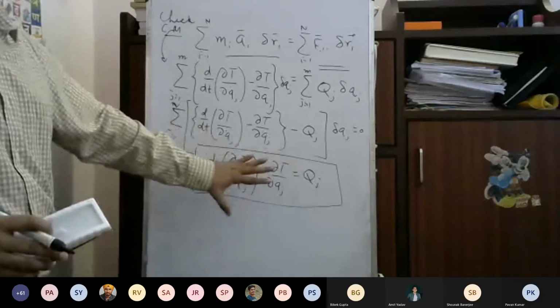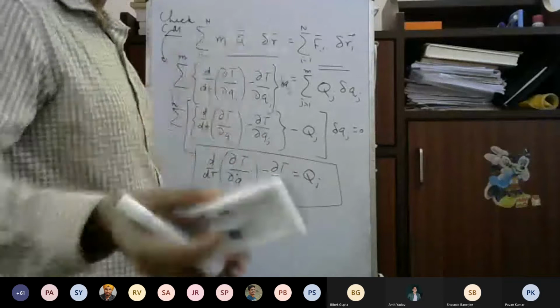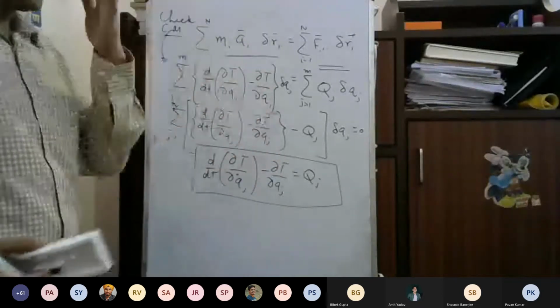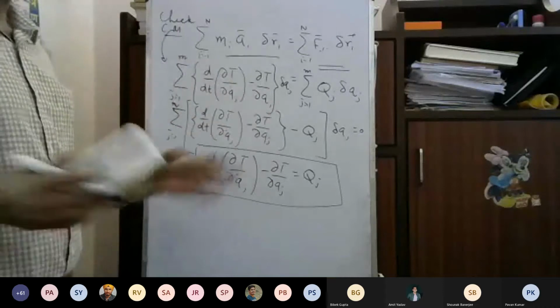I get the equation of motion from this, and I'll discuss it again in the next class. Now the time is up, so I'll take up from this point and discuss the Lagrange equation and then some of its simplifications.